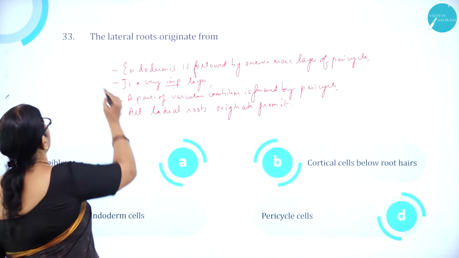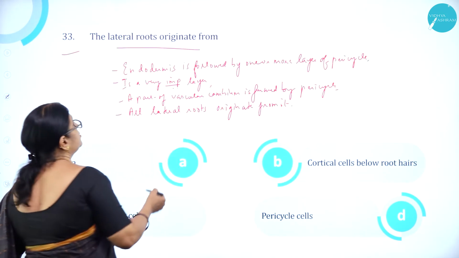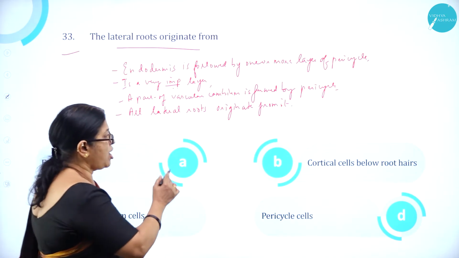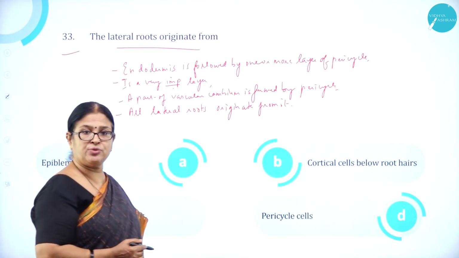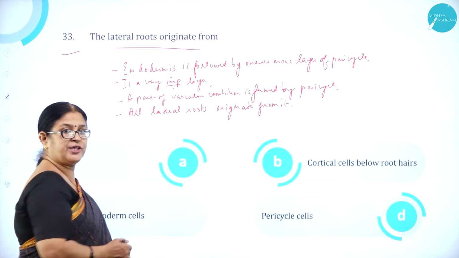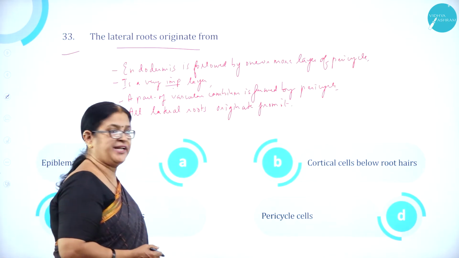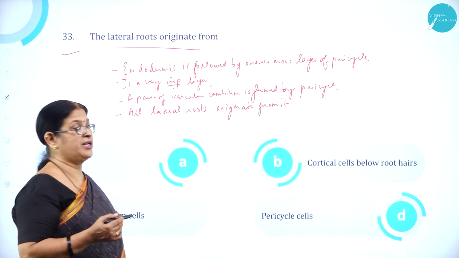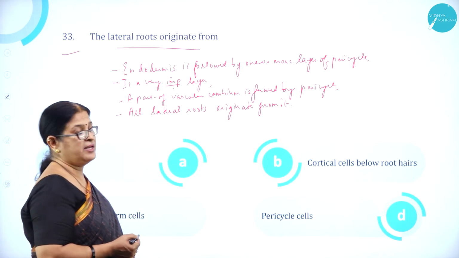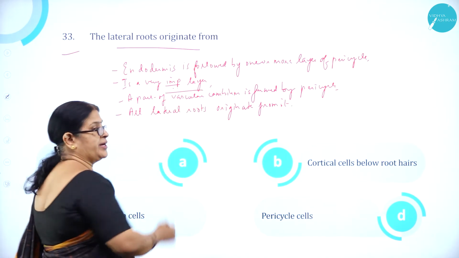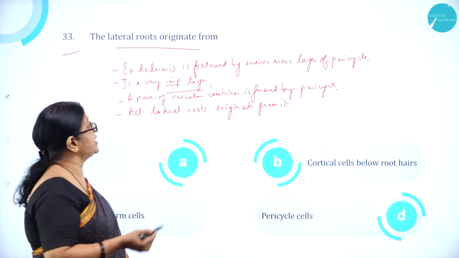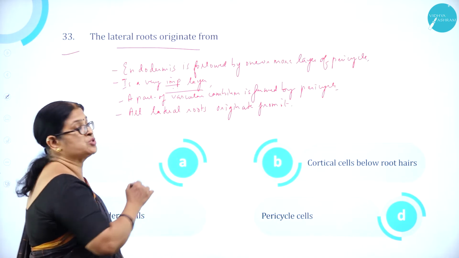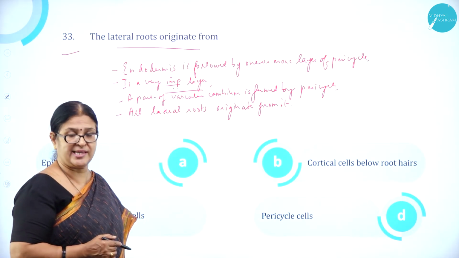Moving on to question number 33. The lateral roots originate from option A, epiblema, option B, cortical cells below the root hairs, option C, endodermal cells, and option D, pericycle cells. Endodermis is followed by one or more layers of pericycle, and we know pericycle is a very important layer. A part of vascular cambium is formed by pericycle, and all lateral roots originate from the pericycle cells.